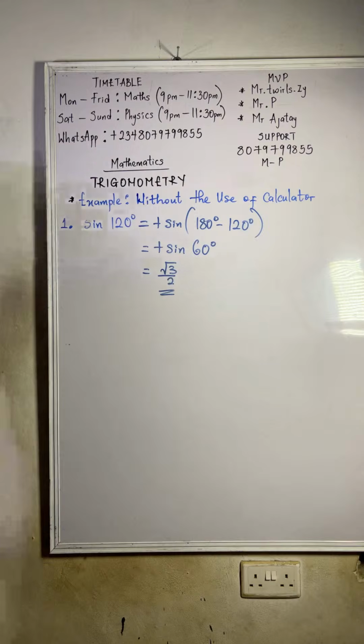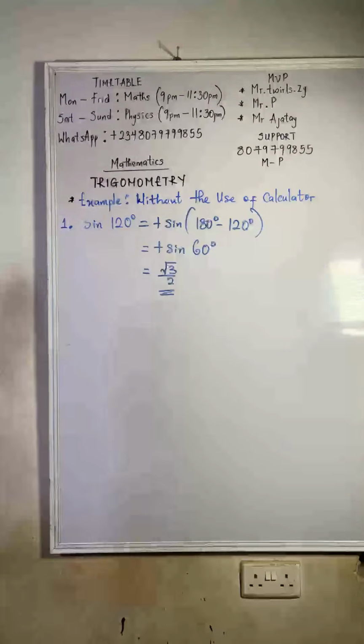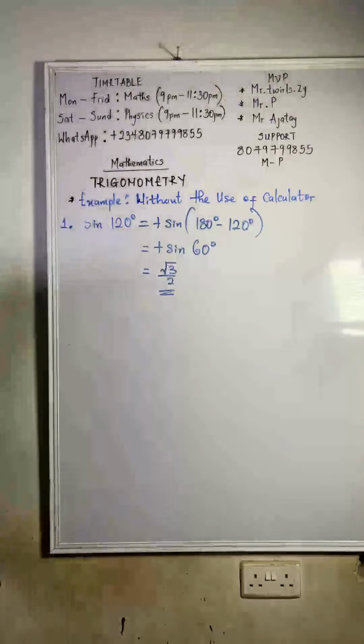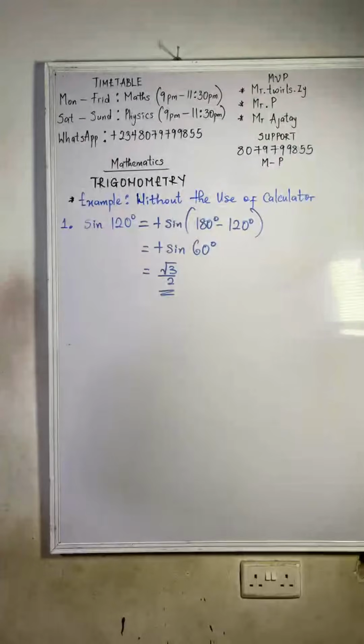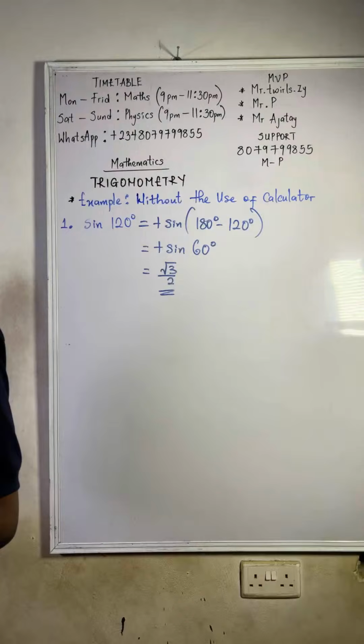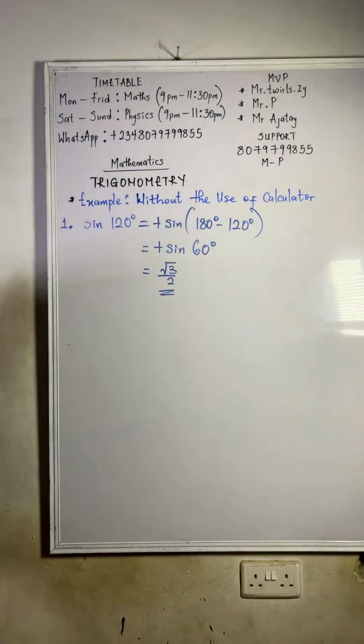Are we all clear? So how do you get root 3? That's sine 60. I told you we are coming to that one. That's the next thing we'll do. Don't worry, we'll do one. So now let me give you this one to try.